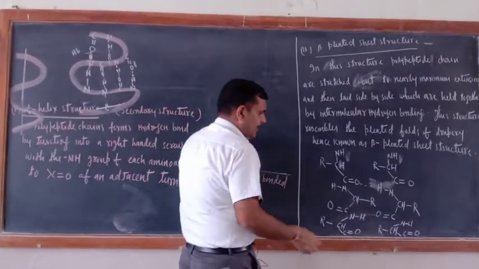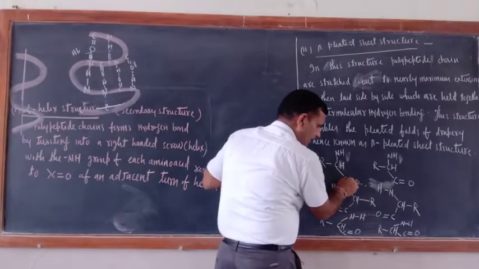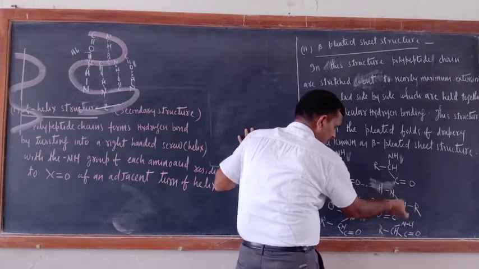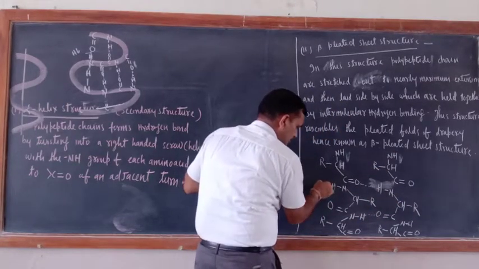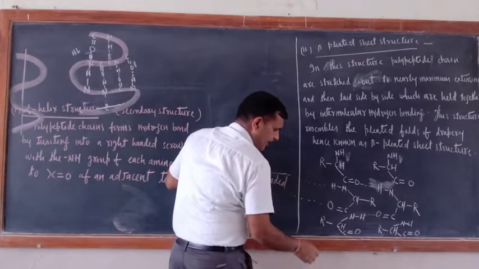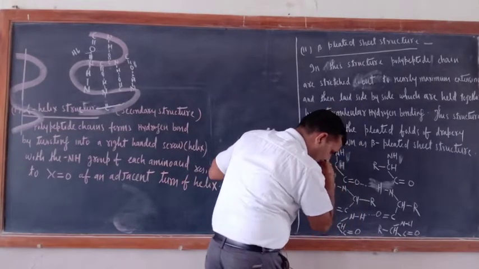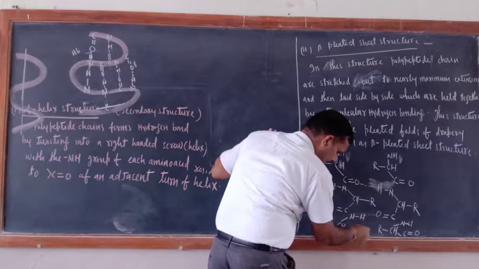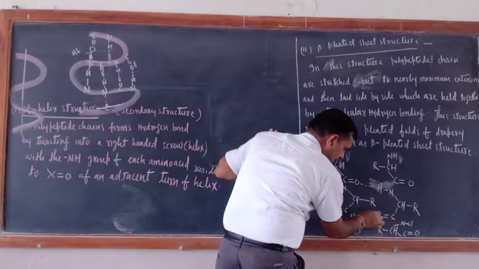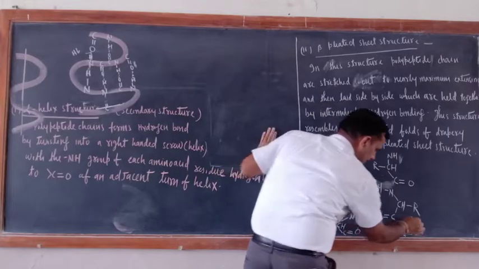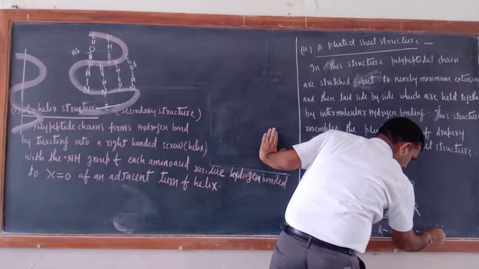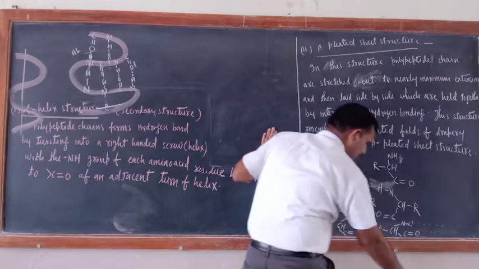Now just see. CO of one will make a hydrogen bond with NH of the second one. Similarly this side also, this will make a bond with this side as well. Now this will make a hydrogen bond with this one. Just see here, this is already bonded with this one. Now this will make a hydrogen bond with this polypeptide chain. This will also form a hydrogen bond with this polypeptide chain.